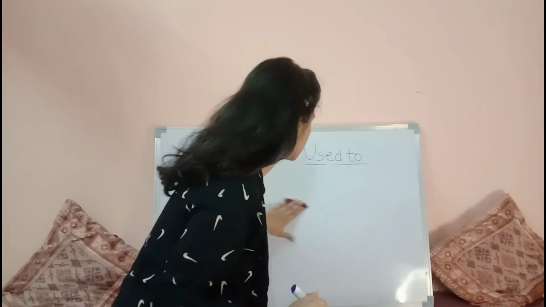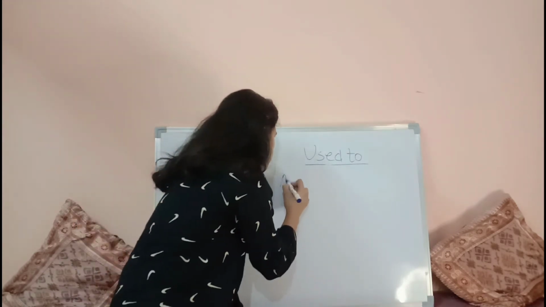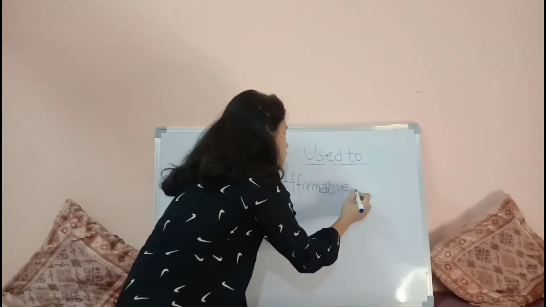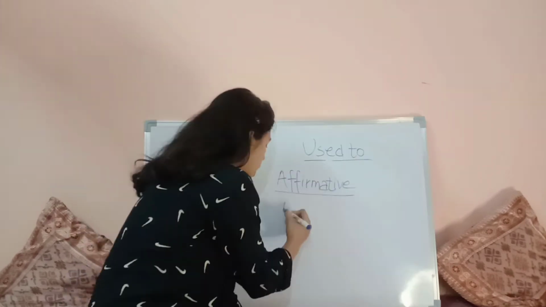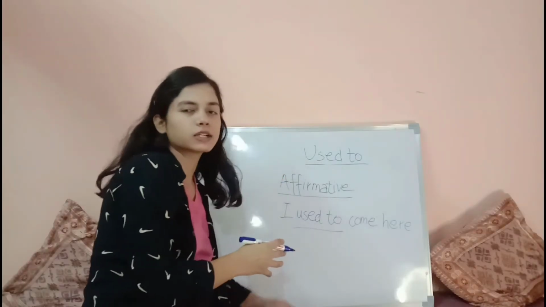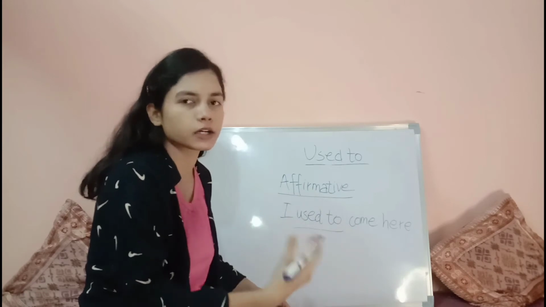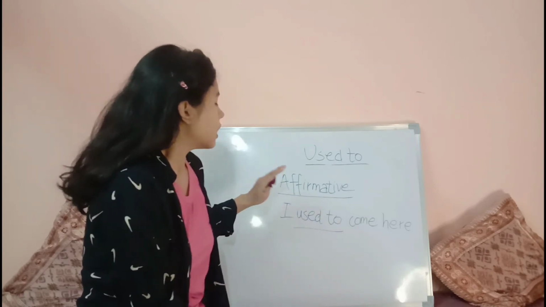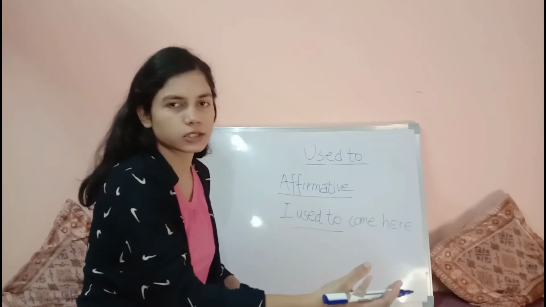Next, as you can see, we use used to to make three kinds of sentences. First is affirmative, that is a positive sentence. Suppose I say, I used to come here. This is also in the past tense. मैं यहाँ आया करता था या आया करती थी. ठीक है, so affirmative is just a positive sentence, or you can say it's a general statement.